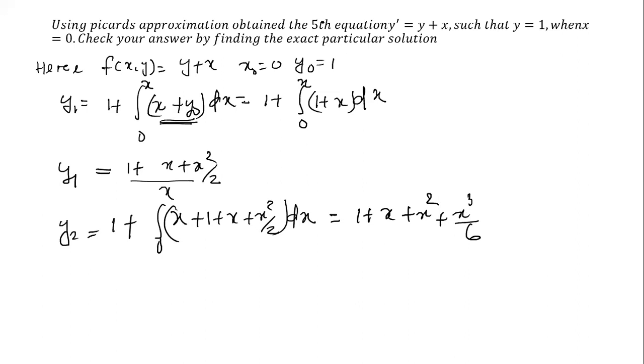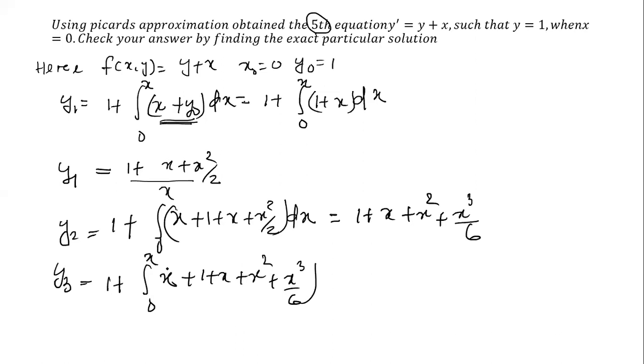Actually, our objective is to find the fifth term, y5. Next we calculate y3. The process for y3 is 1 plus the integration from 0 to x of x plus y2, where y2 is 1 + x + x² + x³/6. Again integrate this result.